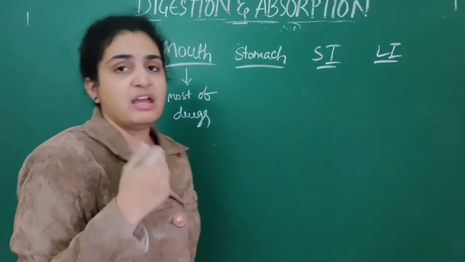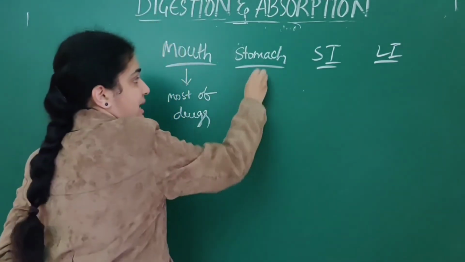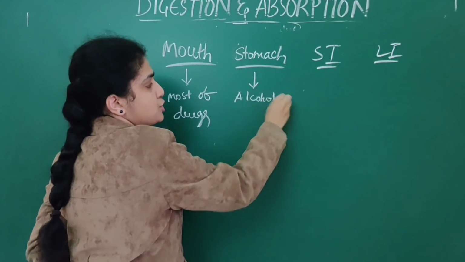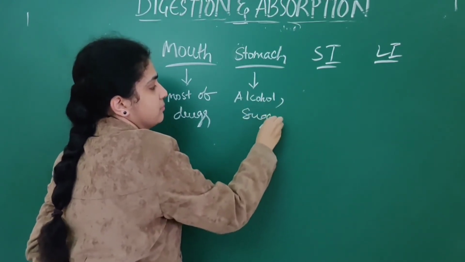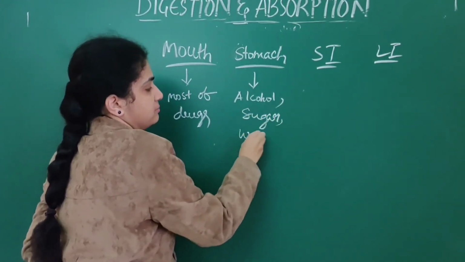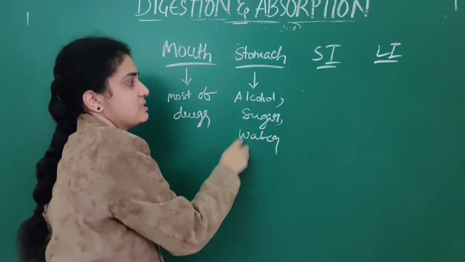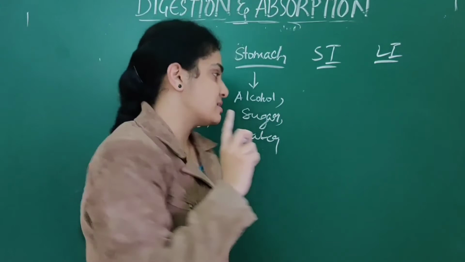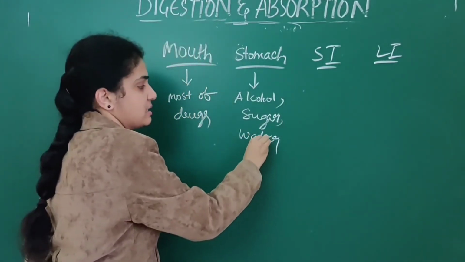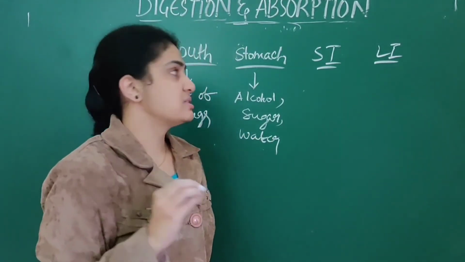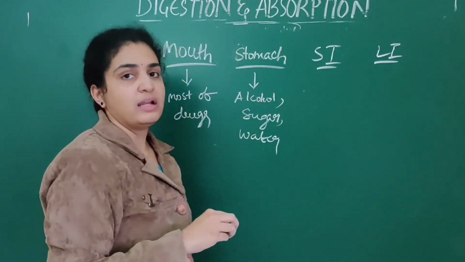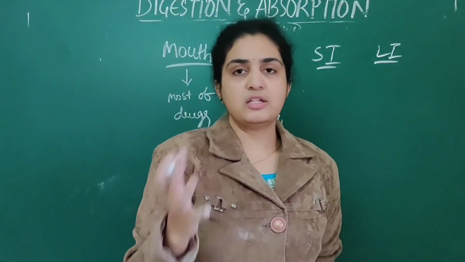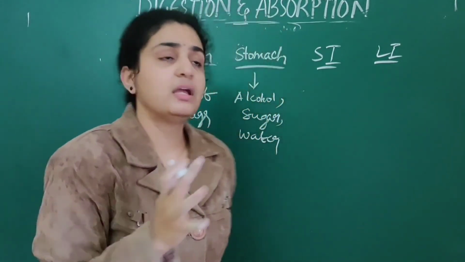In the small intestine, the majority of the nutrients, carbohydrates, proteins, fats, everything, are absorbed.